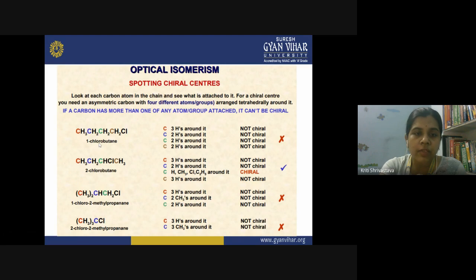So, 1-chlorobutane and 2-chlorobutane are just positional isomers of each other, right? And 2-chlorobutane is optically active and 1-chlorobutane is optically inactive. So, this is the type of structural isomerism between these two molecules. But in 2-chlorobutane itself, we can observe optical isomerism.